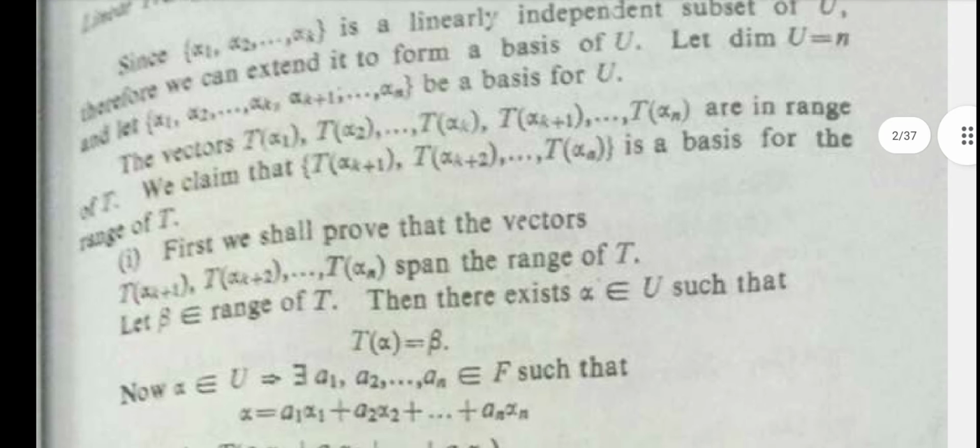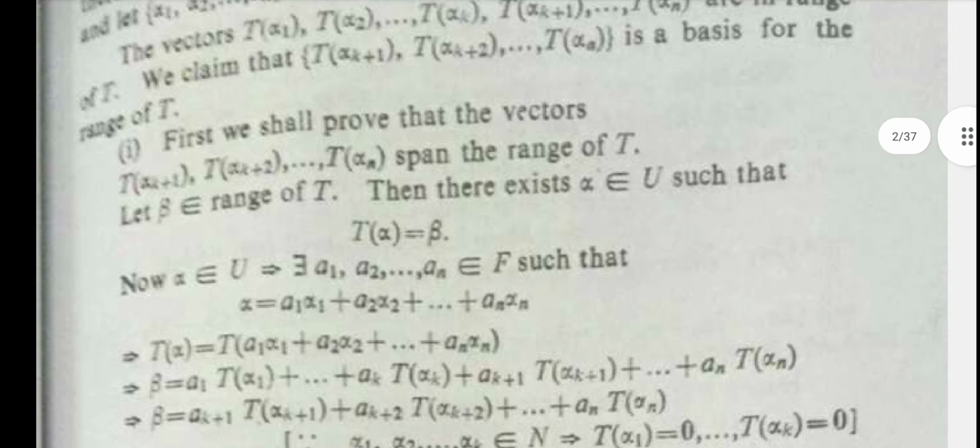First we shall prove that the vectors T alpha k plus 1, T alpha k plus 2, up to T alpha n span the range of T. Let beta belong to the range of T. Then there exists alpha belonging to U such that T of alpha is equal to beta.